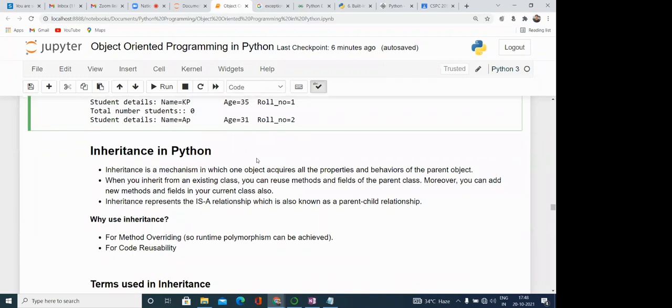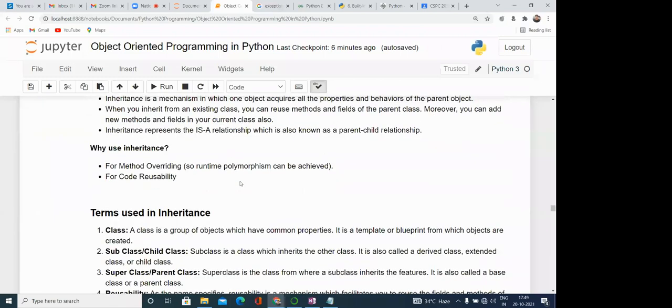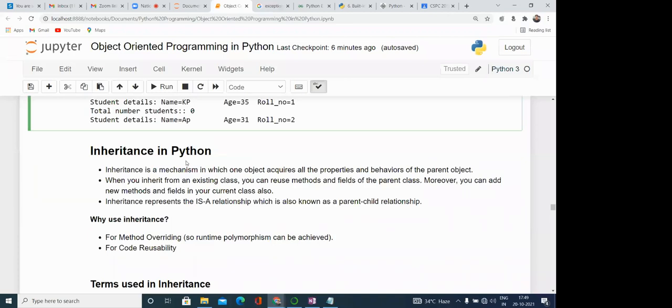So next thing is inheritance in Python. This is the last topic, I think, from object-oriented programming. Inheritance, you know very well what is the meaning of inheritance. Inheritance means if some object is having certain properties, then these properties can be acquired by the other object if they require so. Suppose that a person is there.